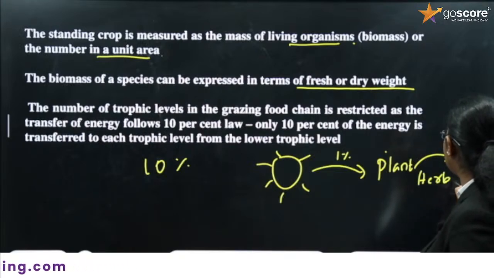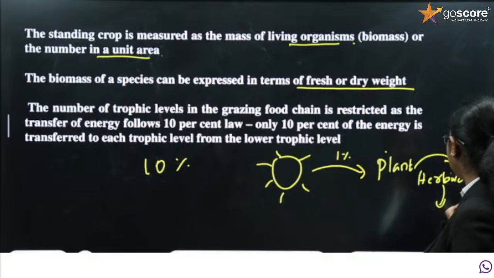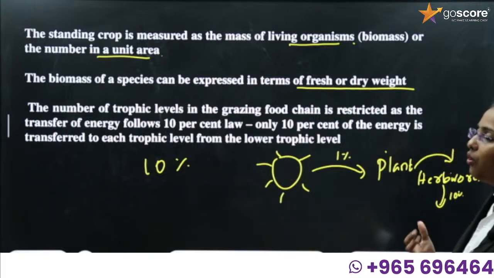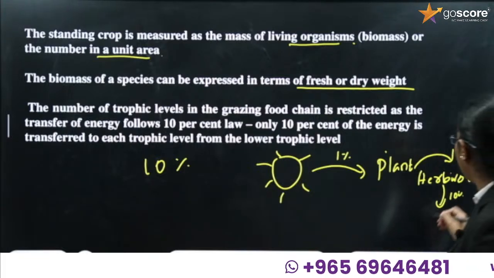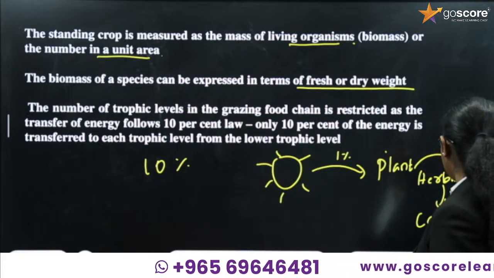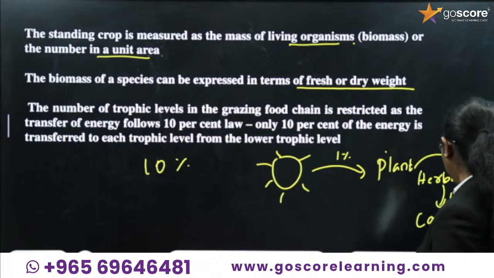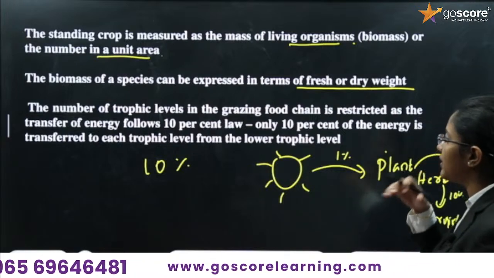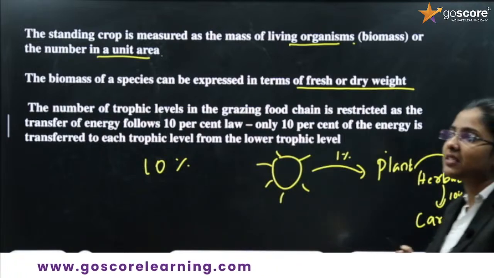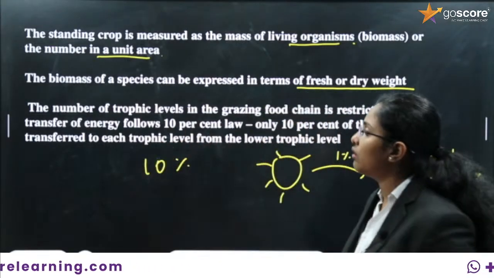From herbivores only 10% of energy will be moving. The rest of the energy will be lost as heat. Carnivores get only 10 percent of energy, that means only 10 percent of energy is transferred from one trophic level to the next trophic level.